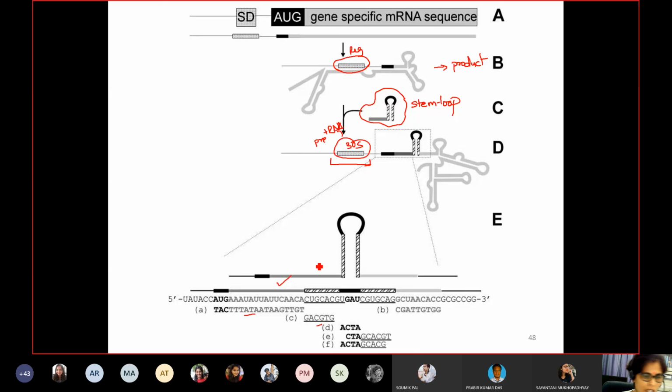Okay, is that clear? Yes, ma'am. That means it's structurally actually helping to increase the yield, right? It is basically by forming the initiation complex. I request you to actually read translation before anything. So first read the bacterial translation. What are the things required for initiation of any translation? Okay. So then you will understand better.